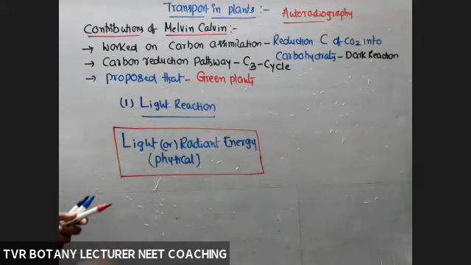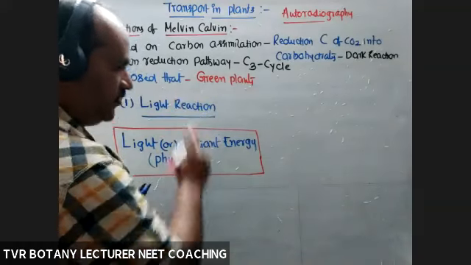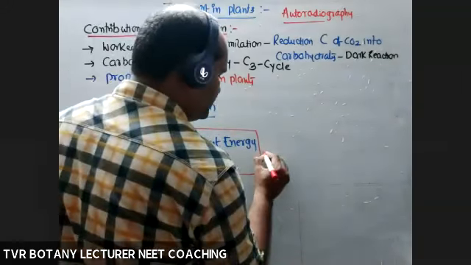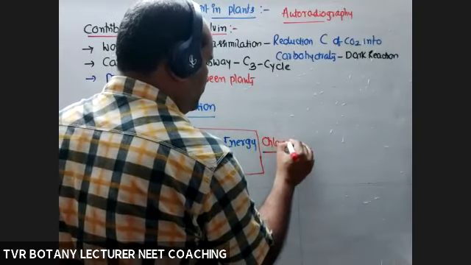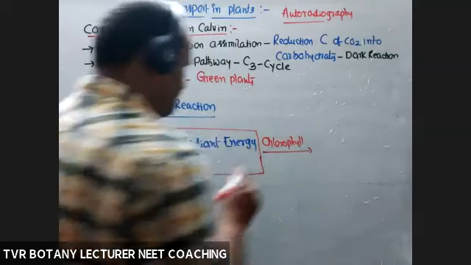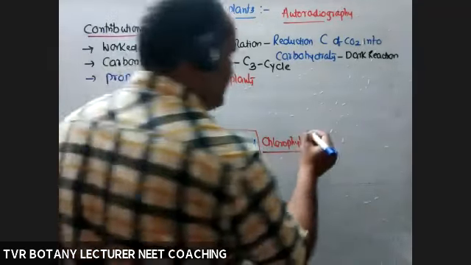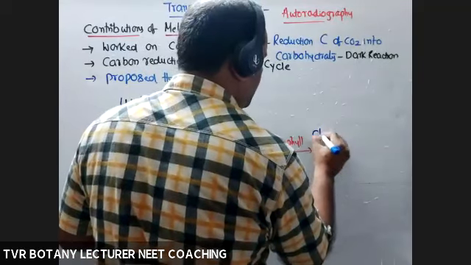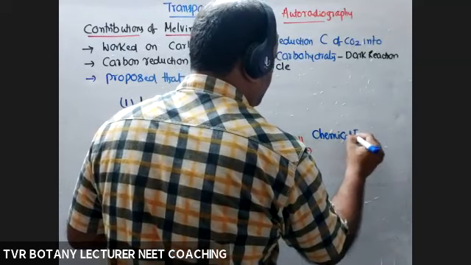So green plants, with the help of chlorophyll, are able to convert this energy into chemical energy.